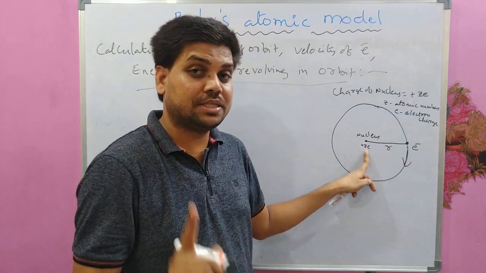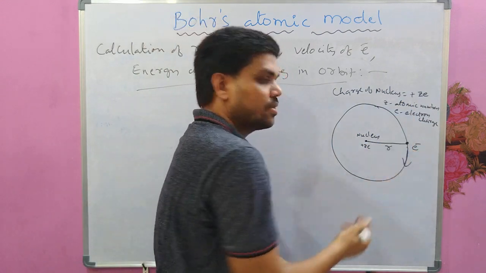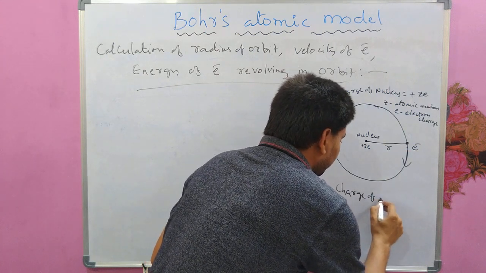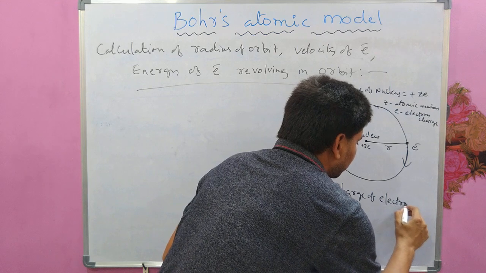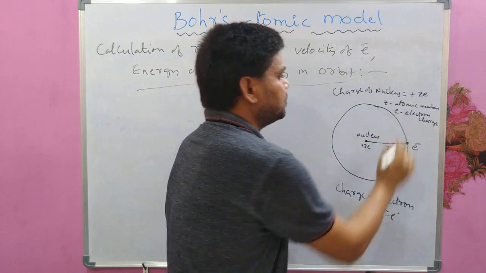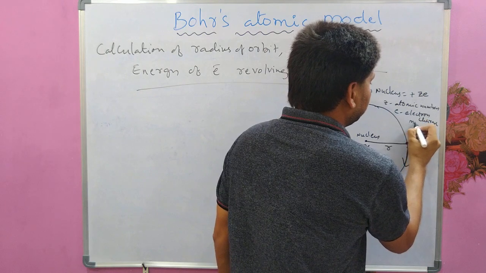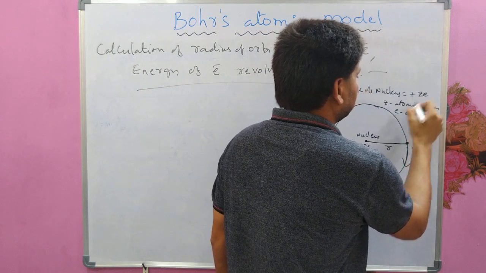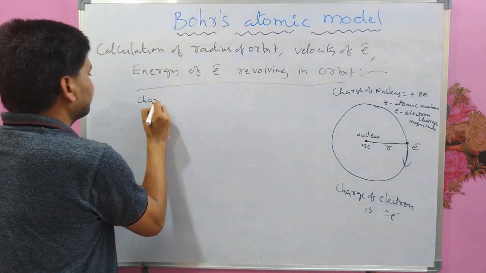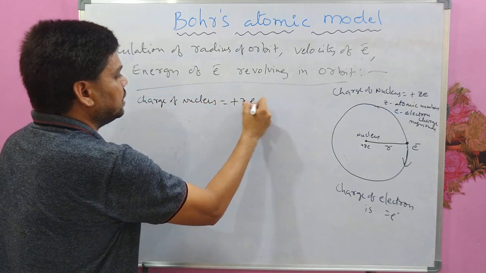Charge of the nucleus is plus Ze and charge of the electron is minus e actually. Charge of the electron is minus e. Here it is only magnitude. You can say electron charge magnitude in this case, or proton charge you can say, plus Ze, charge of the nucleus is equal to plus Ze.